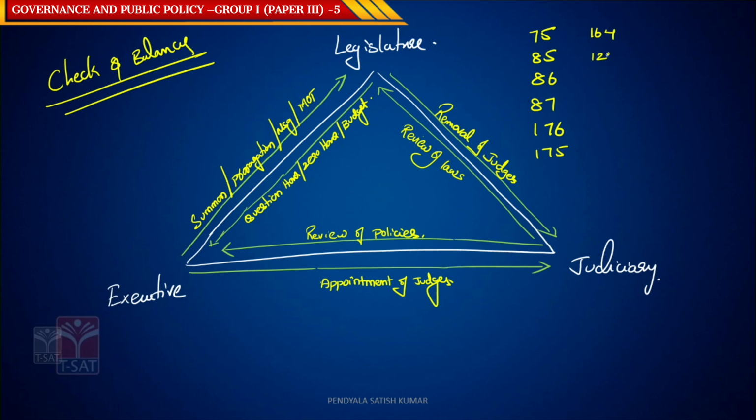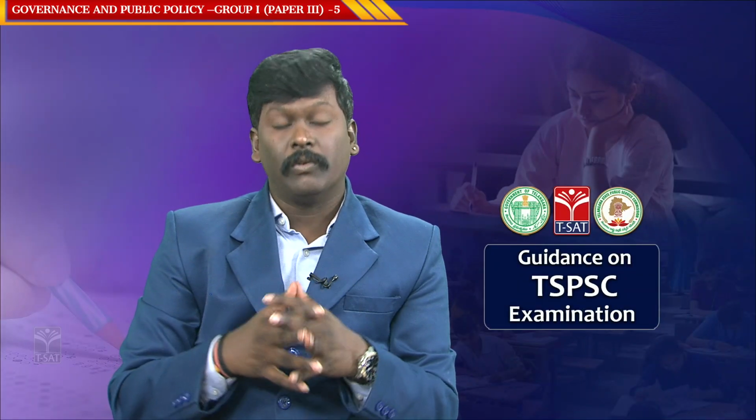Article 124 Clause 4, Article 124 Clause 5, Article 124 Clause 1, Article 124 Clause 2, removal and appointment of the judges. Article 13, judicial review. Article 32, Article 226. All these are the constitutional provisions linked to your checks and balances theory within the constitution.